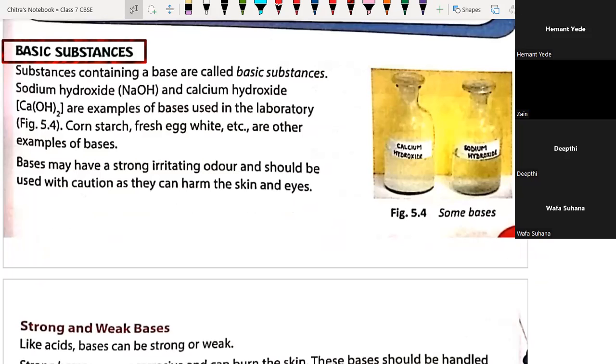In last class, we have already covered the acidic substances, their properties and their uses in our daily life, even at industrial level. So today we are going to cover the basic substances, those substances which are basic in nature. We have already discussed the nature of basic substances in last class, so first I'm just going to write the definition of basic substance here.